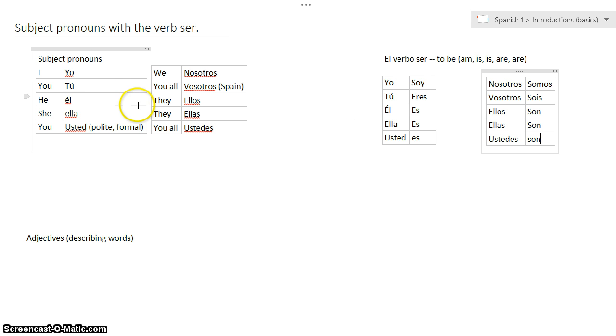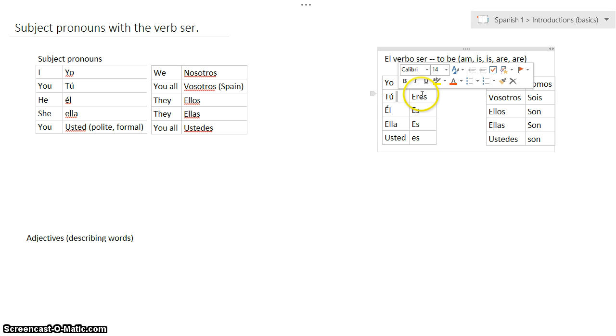Okay, so far what we have is the subject pronouns, who does the action. We have the verb ser, which is basically just the am, is, are in Spanish. So when we say yo soy, what we're saying is I am. When we say tú eres, we're saying you are. When we say él es, we're saying he is. And again, guys, the easiest way to get that consistently correct is just to make that a rote memory. Memorize it. You say yo soy, tú eres, and you get to the point where you don't have to think about it. It just automatically happens.